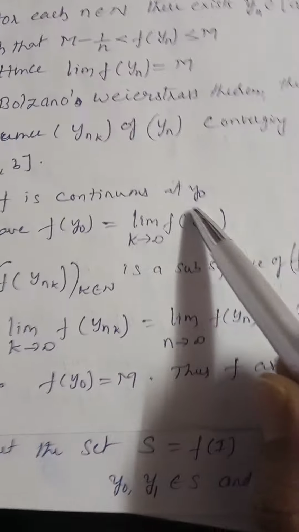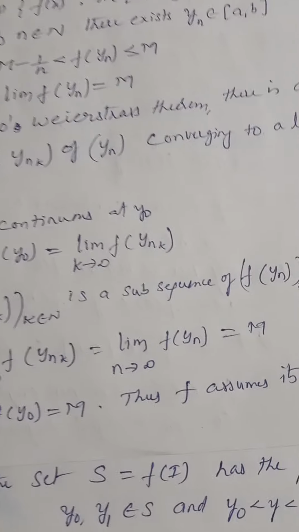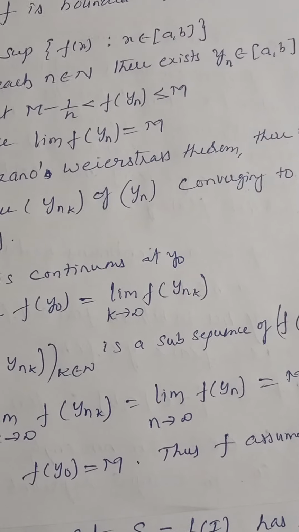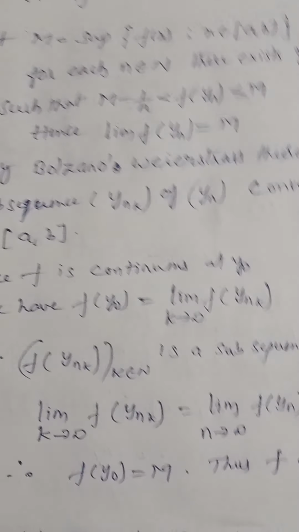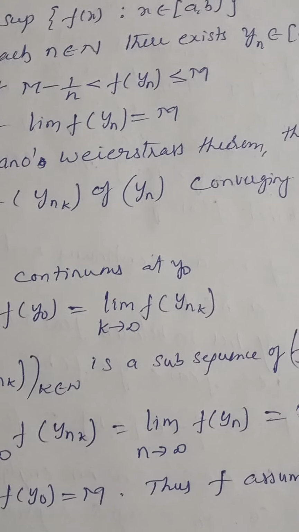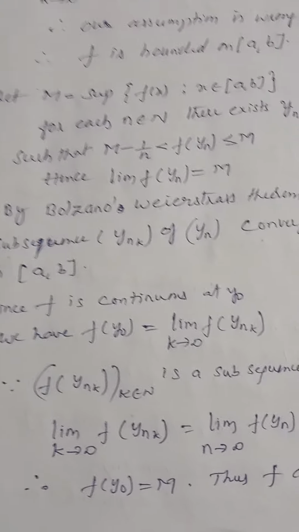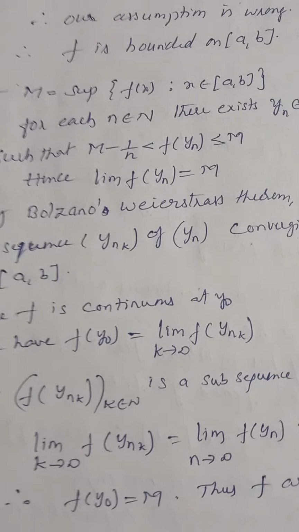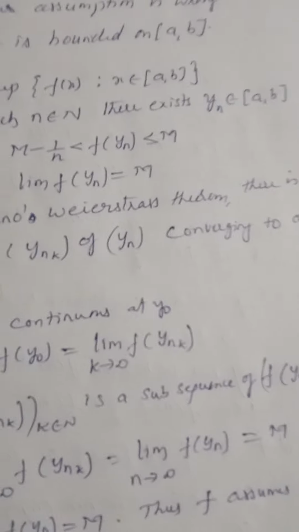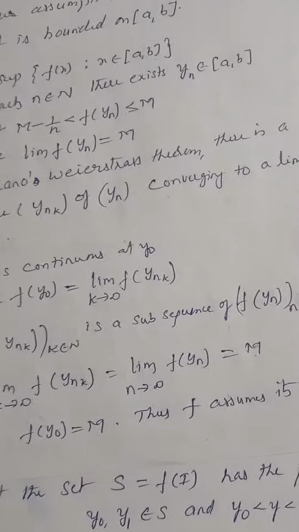Since f is continuous at y naught, we have f of y naught equal to limit k tends to infinity of f of y suffix n suffix k, because if a sequence is convergent, then all its subsequences also converge to the same number.